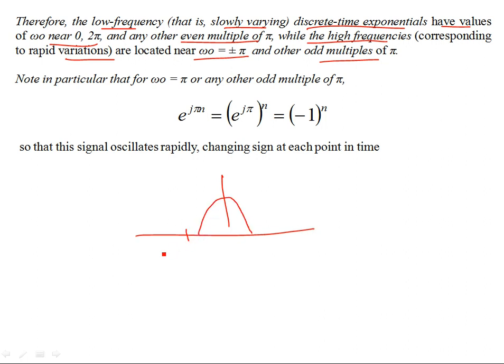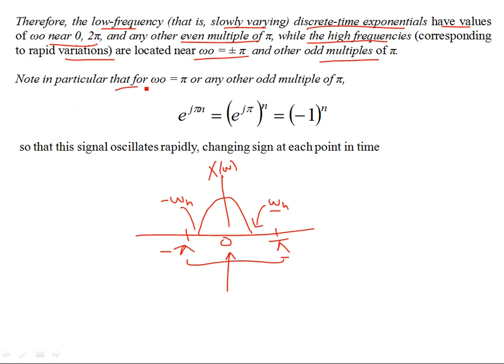So what we said is that it is sufficient to consider the range of vision. Our range of vision is fixed for digital frequencies. So let's constrain our range of vision to minus pi to plus pi, and we know that the high frequencies are over here somewhere. Let's call this the highest frequency, omega h, and this is also minus omega h for an even spectrum X of omega. This is the highest frequency, and this is around pi. The low frequencies will be around 0, and 0 is the frequency of DC. That has no rate of oscillations.